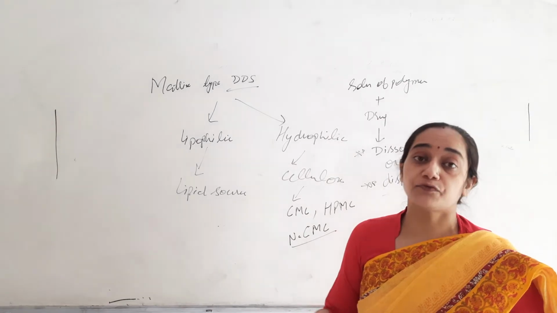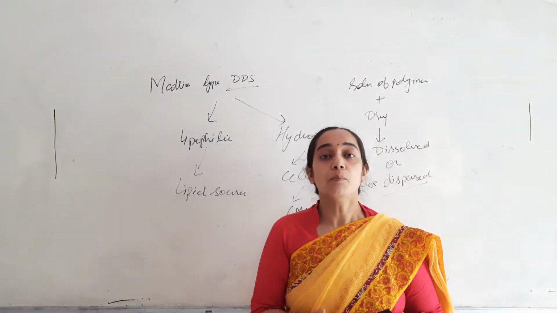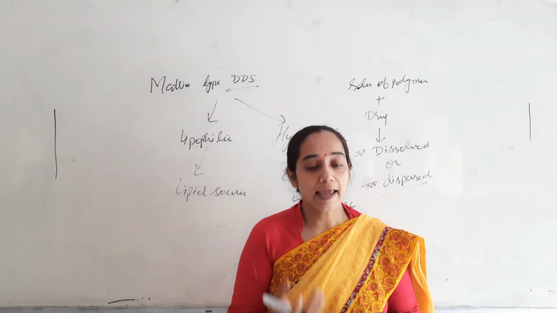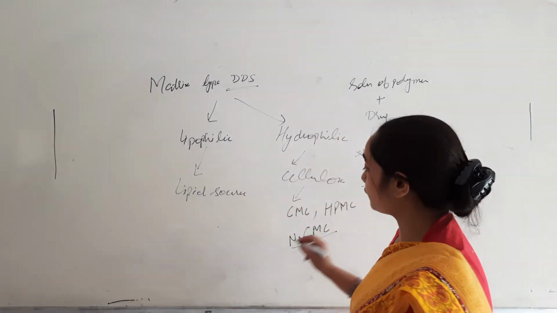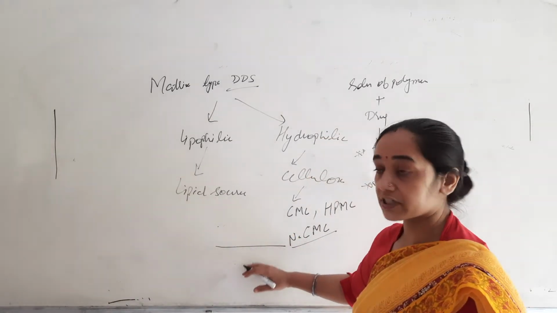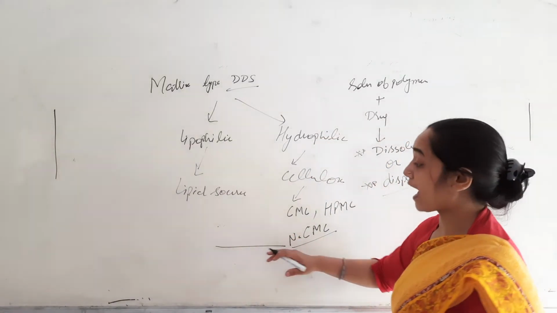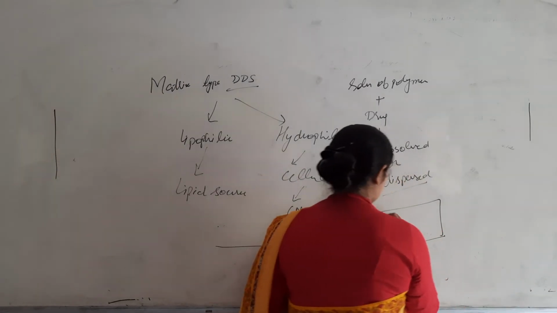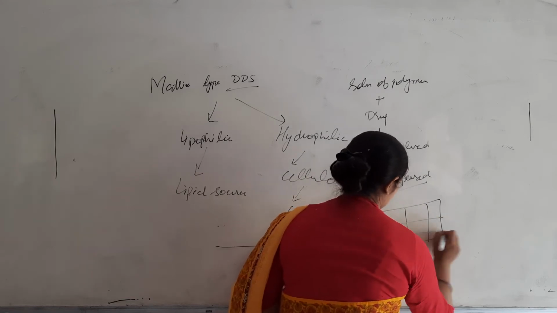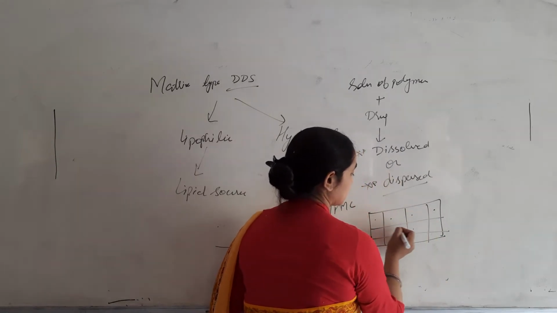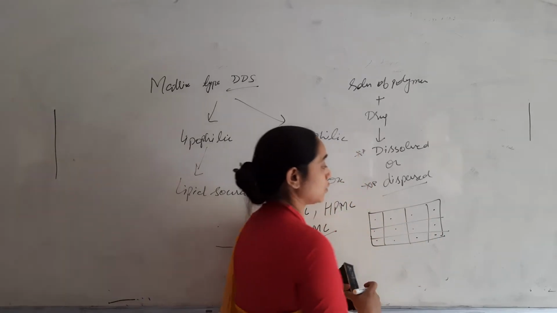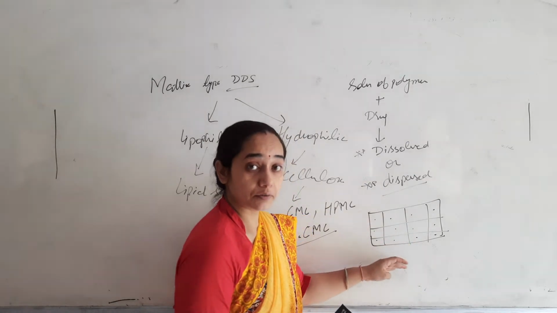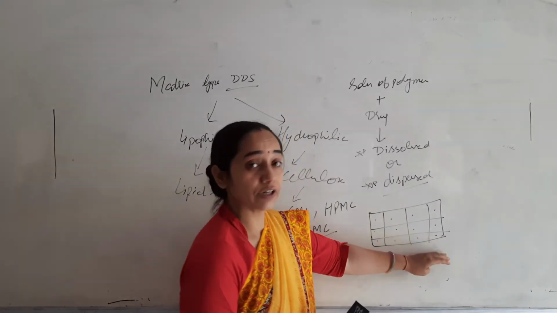Now these are poured into shallow molds or compartments, and then the solvent is evaporated. As the solvent evaporates, it leaves a thin film over the surface. These systems have a mat-like appearance, meaning the drug is uniformly dispersed in the polymeric matrix. These dotted surfaces represent the amount of drug present in the polymeric network of the system. Now these systems also have uniformity in the release of the drug.